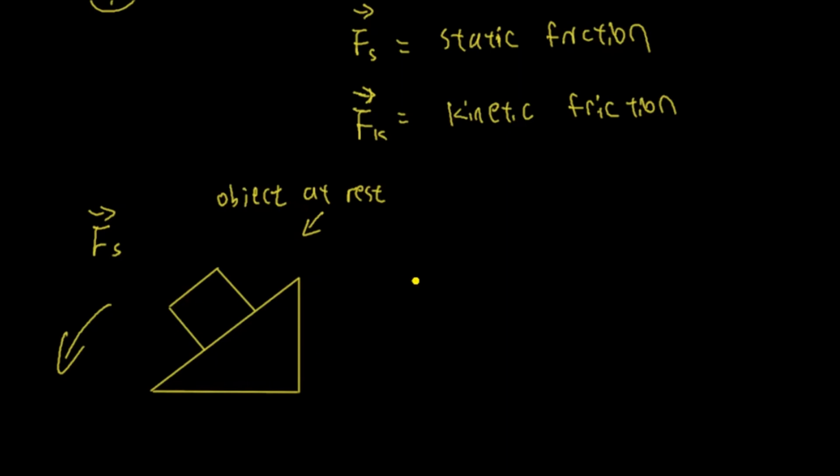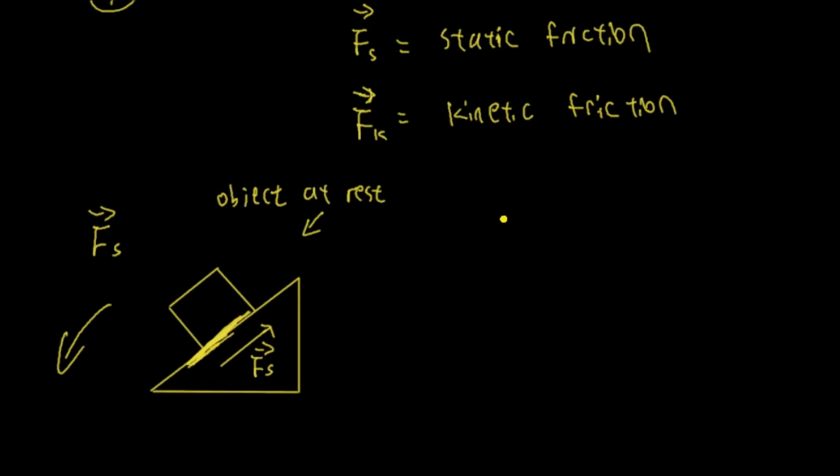Why is it not sliding down? Because in order to keep the object at rest here, not sliding down, there must be a force of friction. There must be a friction force here that's keeping the object on the ramp, somewhere here. And that is called static friction because the object is not moving. It's just at rest, and the friction force is trying to keep the object in the same position at rest, so that it's not sliding down.